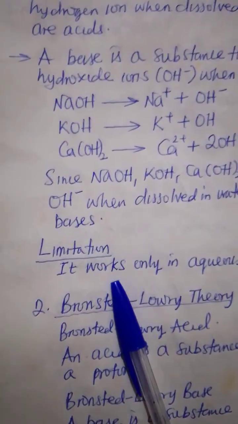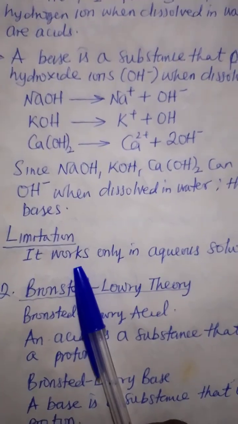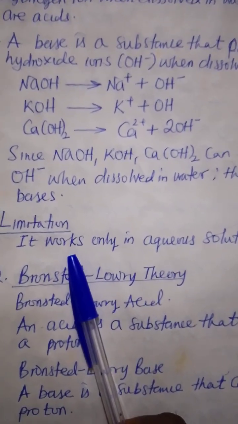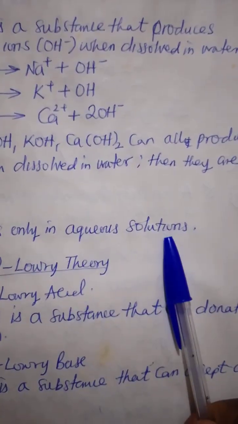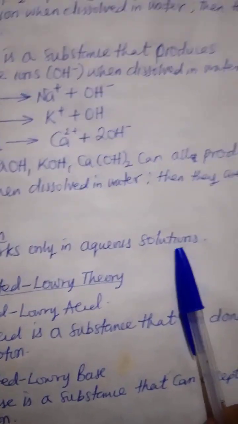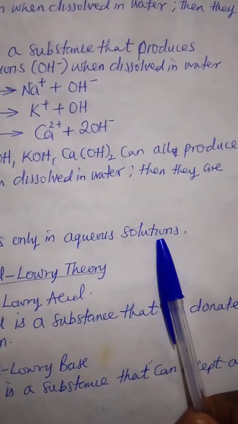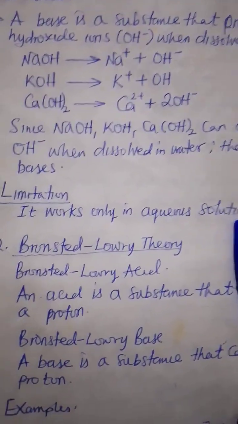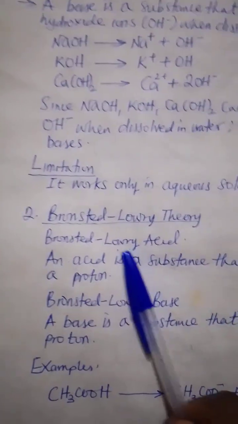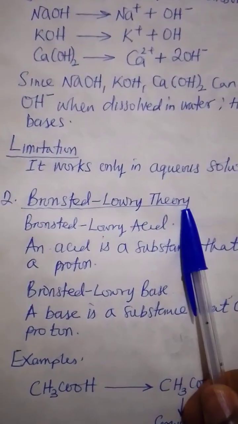One limitation to Arrhenius theory is that it is tied to the solvent water. It works only in aqueous solution. So Arrhenius theory becomes invalid in non-aqueous solution. That will take us to the second theory, Bronsted-Lowry theory.